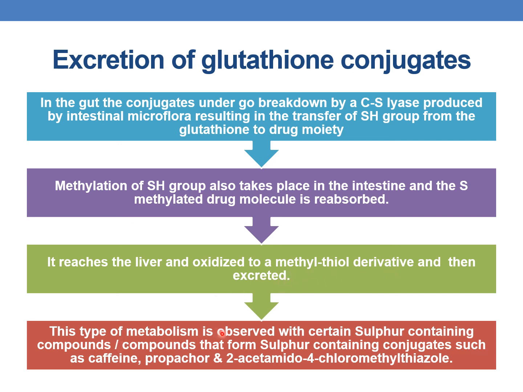This type of metabolism is mainly observed with certain sulfur containing compounds or compounds that form sulfur containing conjugates such as caffeine, propachlor, 2-acetamido 4-chloromethylthiazole. These are some of the examples in which glutathione conjugates undergo this kind of metabolism.